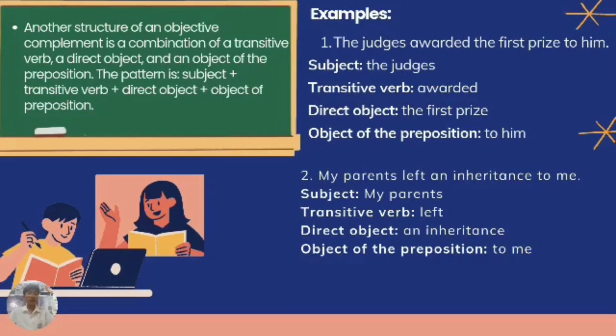The second is "My parents left inheritance to me." The subject is my parents, the transitive verb is left, the direct object is inheritance, and the object of the preposition is to me.